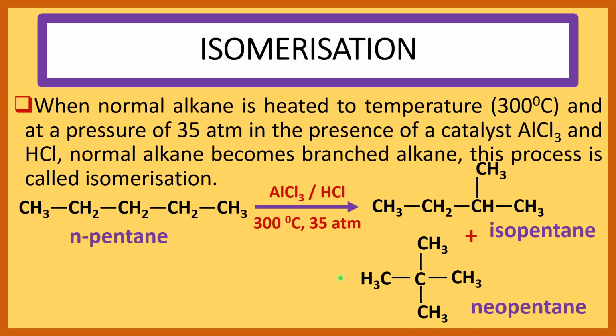Here CH3, CH2, CH2, CH2, CH3 is the straight chain alkane, and here CH3, CH2, CH, CH3, CH3 is the isopentane, a branched alkane, and this is the neopentane, also a branched alkane. By this process we get branched alkane from straight chain alkane. This is the isomerization of alkane.